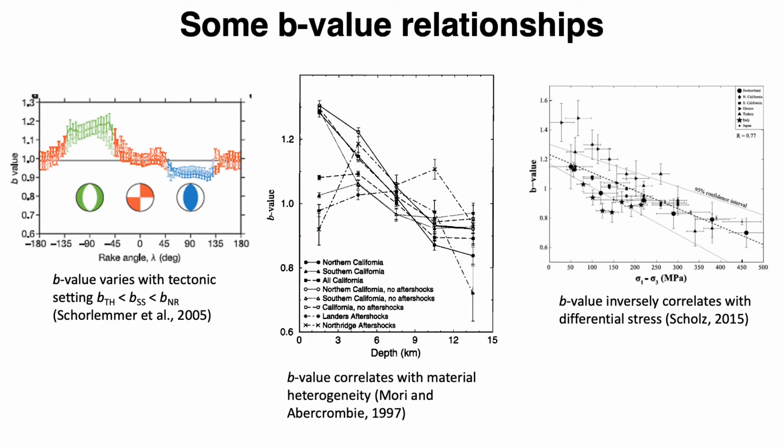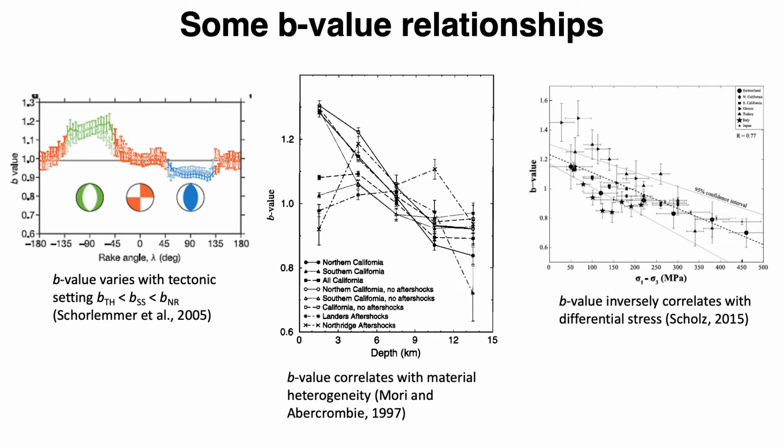Several researchers have studied the relationship between b-value and physical mechanism. For example, Schorlemmer et al. in their 2005 paper found a systematic dependence of b-values on earthquake focal mechanism, where thrust, strike-slip, and normal faulting events have smaller, intermediate, and larger b-values respectively.